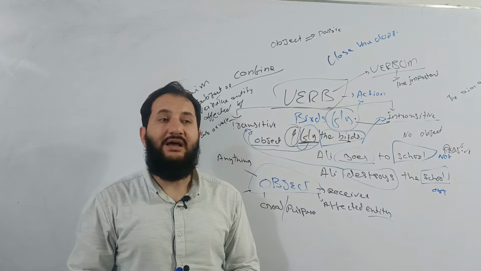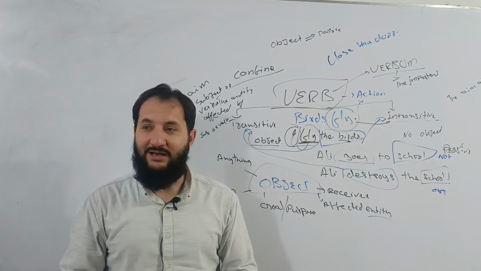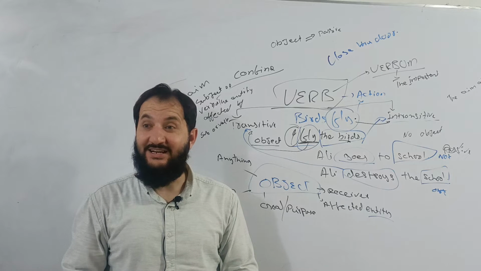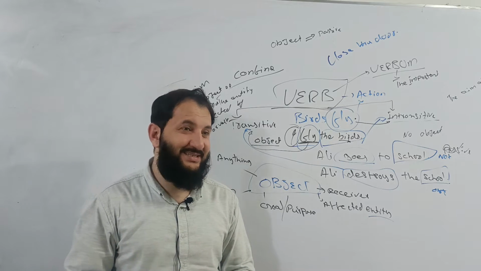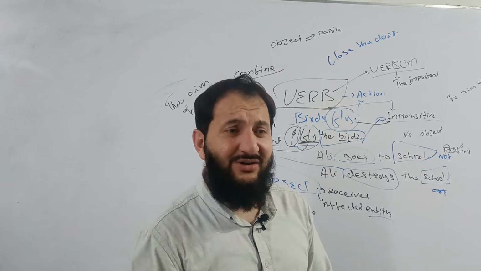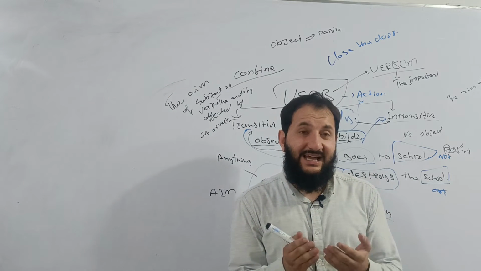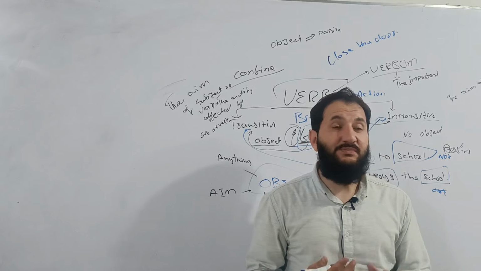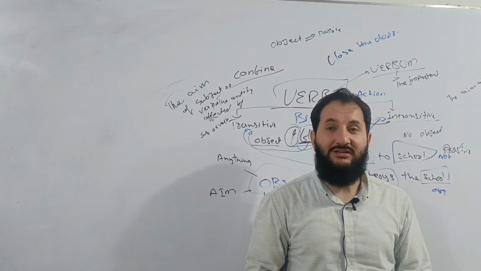Subject is the doer of an action. Am I clear? No. Addresser. Oh my God. Subject is addresser? Subject is not addresser at all. Subject is the entity about whom the complete sentence is. The entity we specifically talk about in a sentence is called subject.